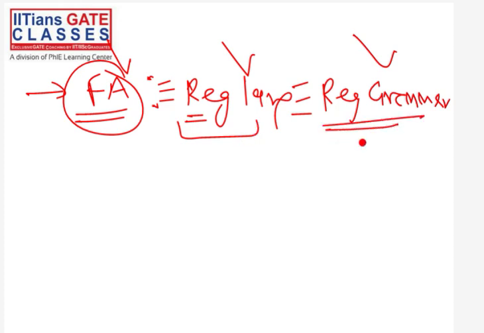So you can say that English language is equivalent to English grammar. Why, what do we mean by equivalent? We can say that this English language is generated by English grammar. Also we can say that for every English language you have an English grammar. So these kinds of statements you can make.